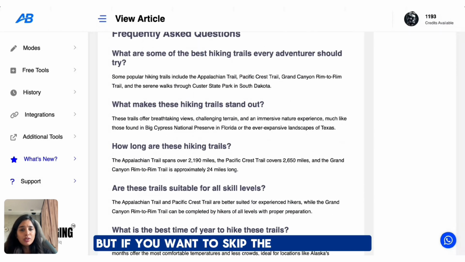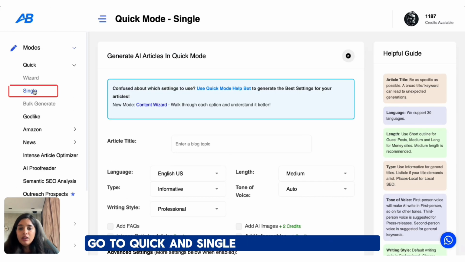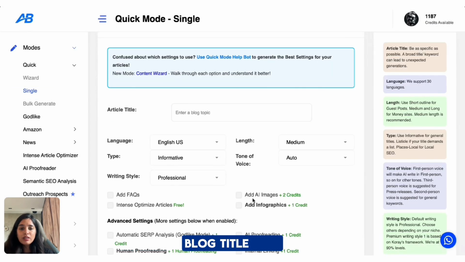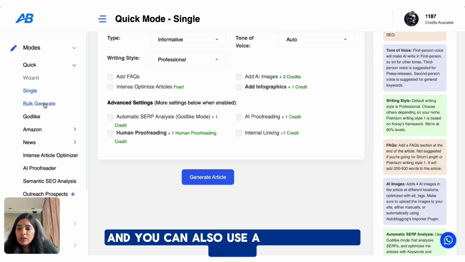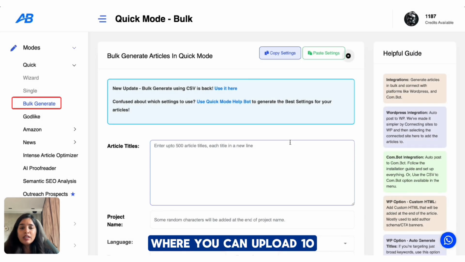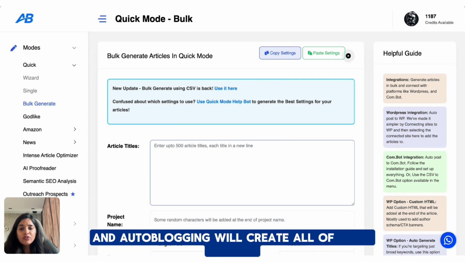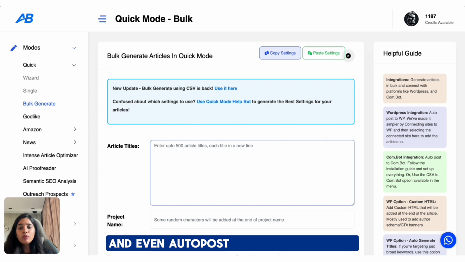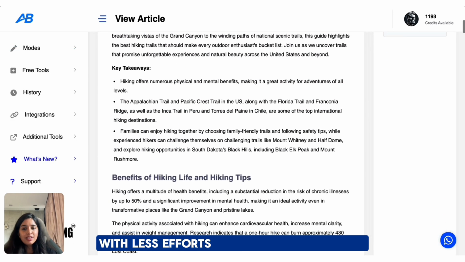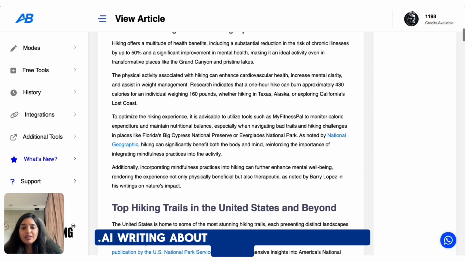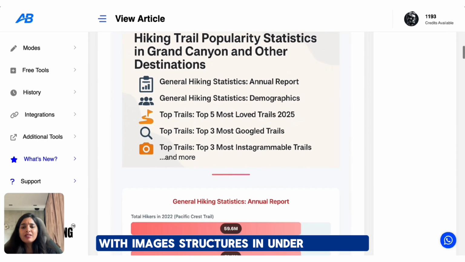But if you want to skip the wizard settings, here's what you can do next time. Go to quick and single and just type in your blog title here, and with a few clicks you can generate an article. And you can also use the bulk generate option where you can upload 10, 20 or even 100 titles at once, and autoblogging will create all of them at once and even auto post them to WordPress. Adventure travel is about exploring more with less effort, and with autoblogging.ai, writing about it is the same. SEO ready blogs with images and structure in under 3 minutes.